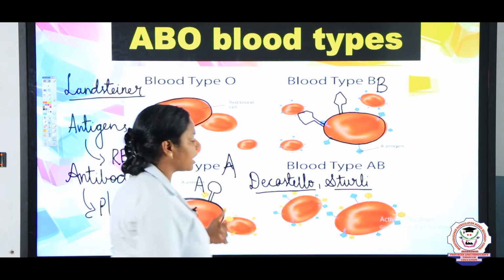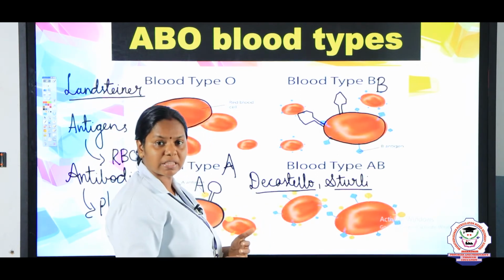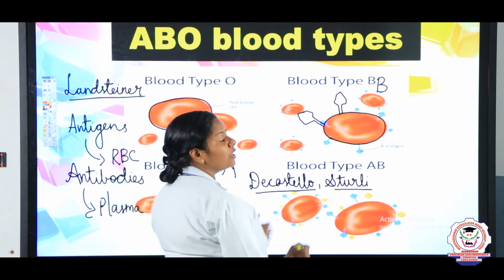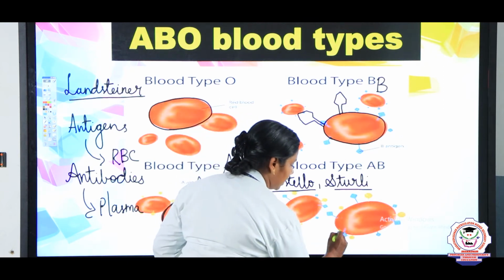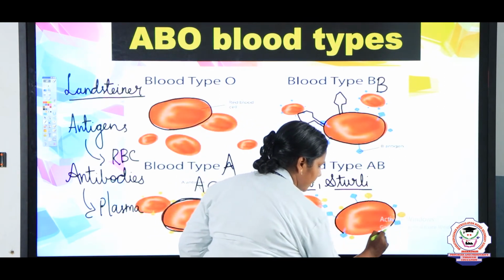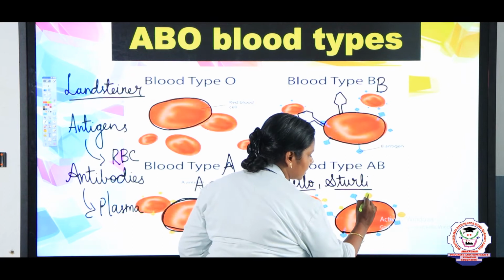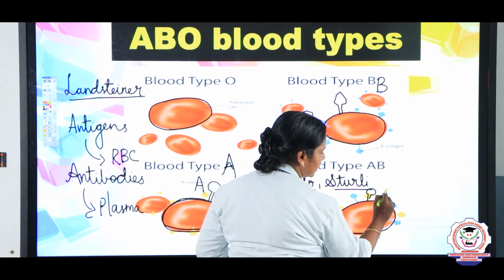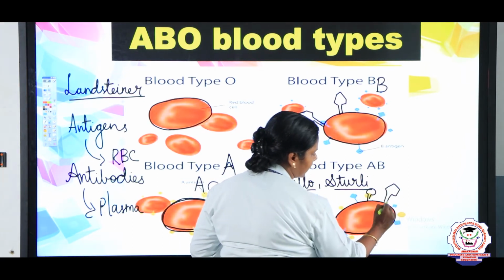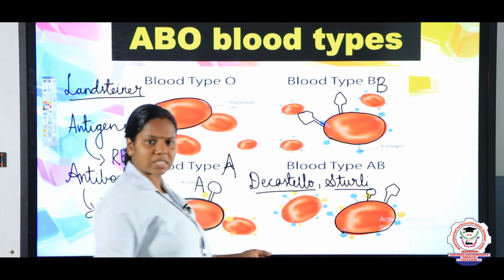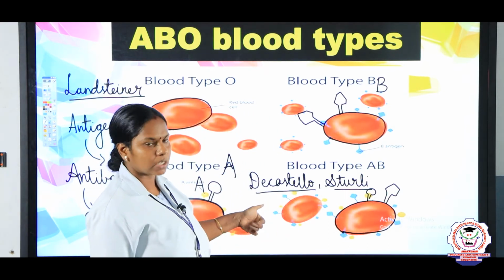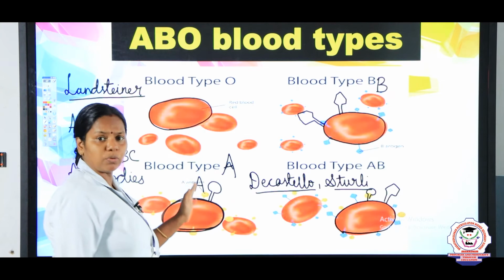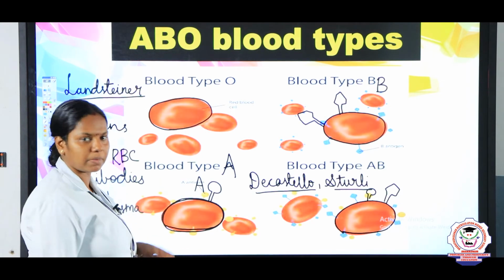If we examine the RBCs of a person with the AB blood group, you can see both the antigens. For example, on the RBC surface, you can see both the A antigen as well as the B antigen. So, you can say the person possesses the blood group AB. These are all the ABO blood groups in human beings.